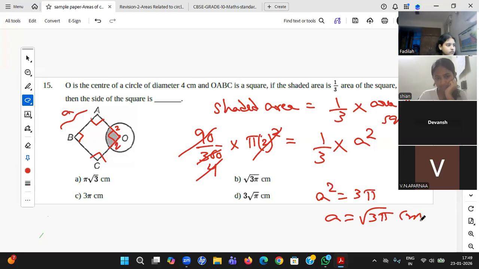Right answer. B is the right answer. Whatever was given, I just equated the same way and applied the remaining formulas.